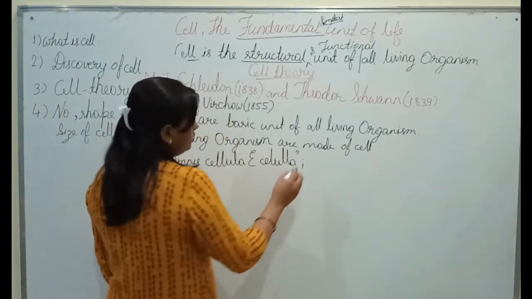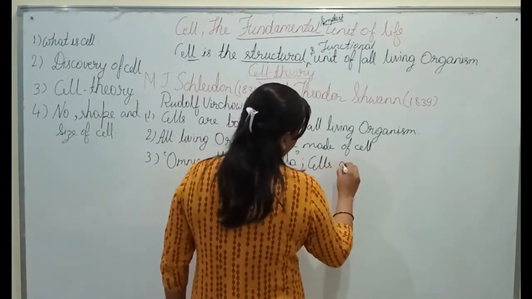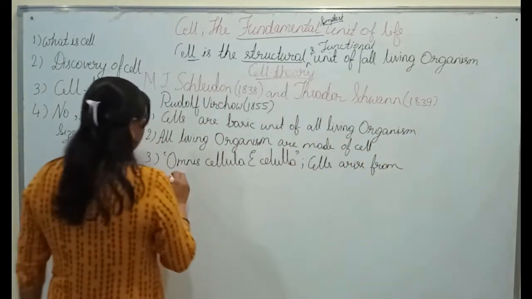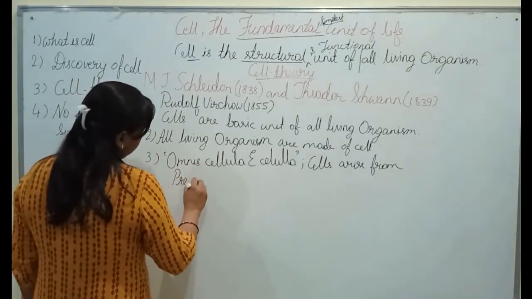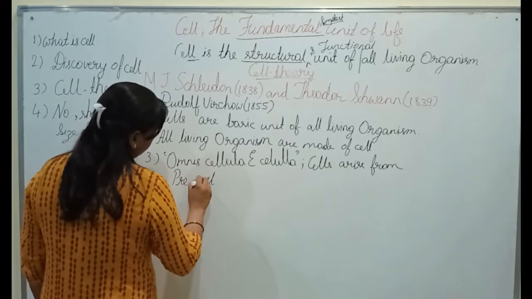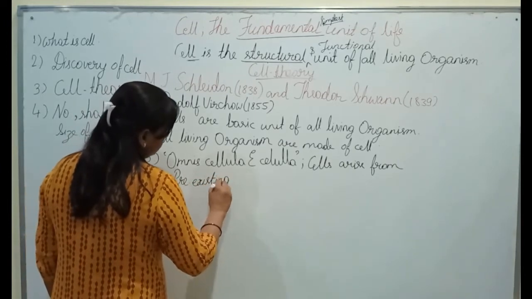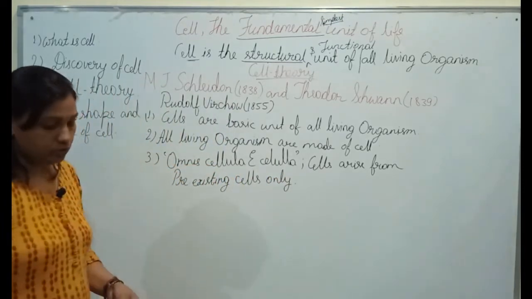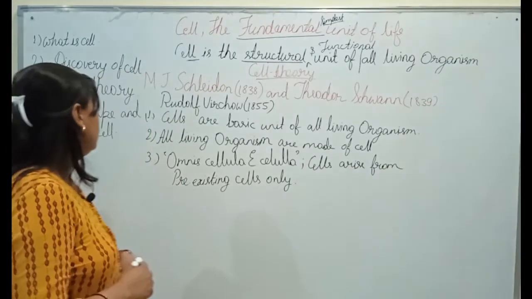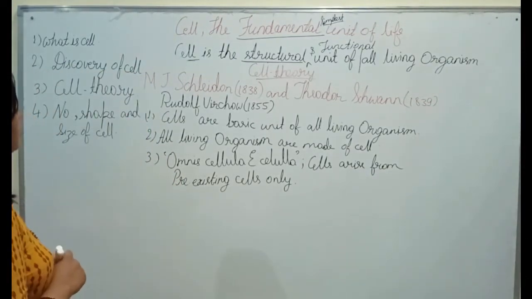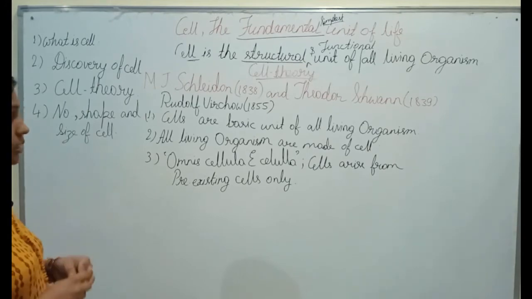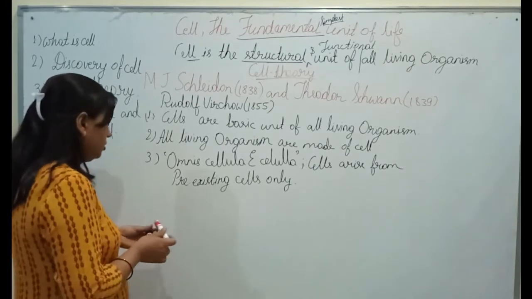And the meaning of this phrase is cells arise from pre-existing cells only. Okay, so here are the points of the cell theory, in which the first point was cells are the basic unit of life and all living organisms are made of cells. The third point was omnis cellula e cellula, that means cells arise from pre-existing cells.